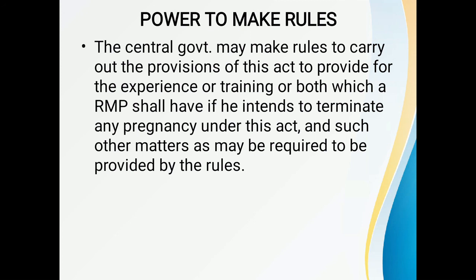If before the expiry of the session in which it is so laid or the session immediately following, both houses agree in making any modifications in the rule or both houses agree that the rule should not be made, the rule thereafter shall have effect only in such modified form or be of no effect as the case may be, and any such modification shall be without prejudice to the validity of anything previously done under that rule.